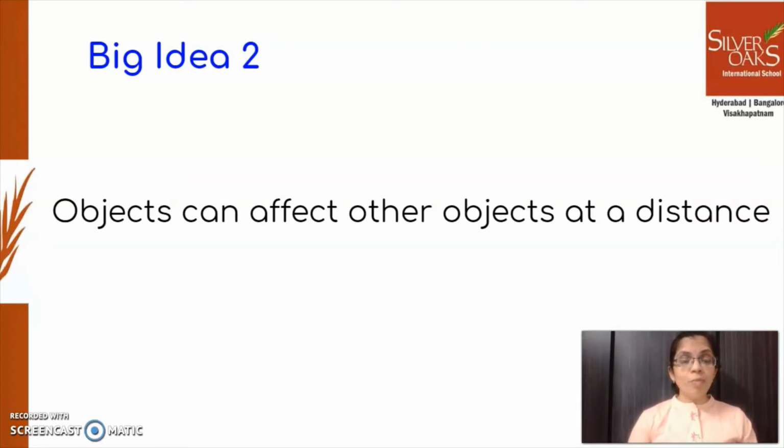Yes, and one of them was the remote control car and the remote. The remote will be in your hand and the car will be somewhere on the floor. You will be holding the remote and pressing the keys left, right, forward, backward. If you press the left key, the car on the floor will go towards the left. If you press right, the car will go right. If you make it forward, it will go forward. So you, the object, are affecting the other object, the remote control car, at a distance.